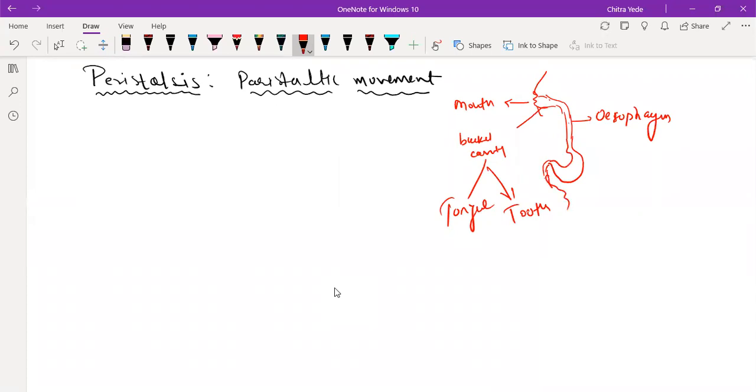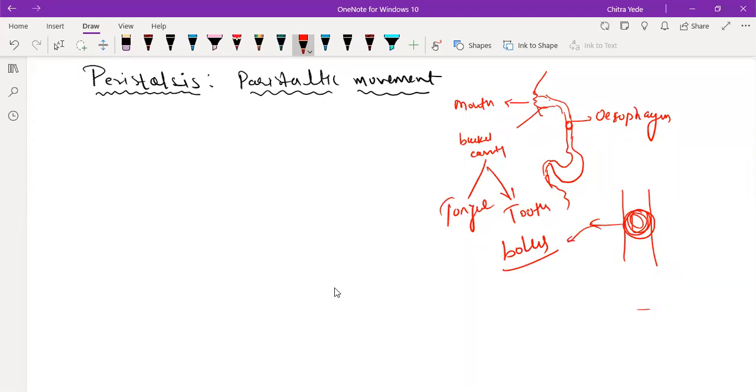Suppose food is present over here. I'm going to the small region. Food is present in the form of bolus. What is bolus? A ball-like structure of food, the churned food mixed with saliva. The bolus is nothing but food in the form of a ball-like structure, formed during chewing and mixing of saliva in the mouth itself. That bolus enters into the esophagus.